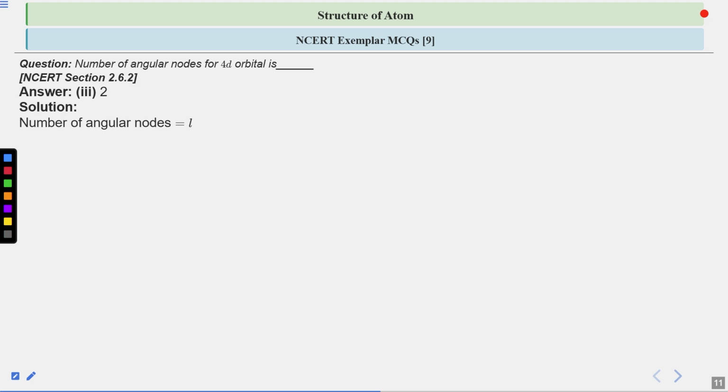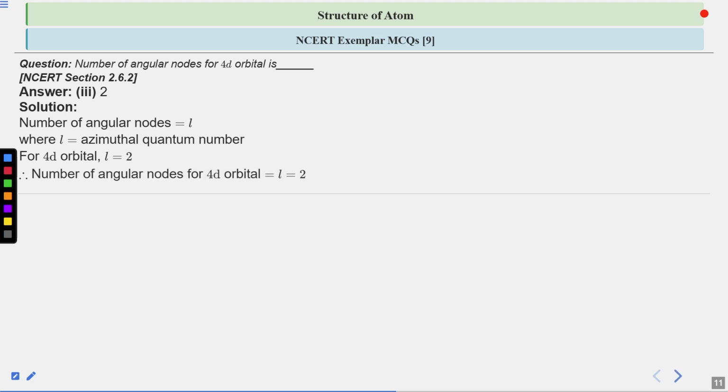The same thing is applied here. Number of angular nodes is equal to l, where l is the azimuthal quantum number. For 4d orbital, the value of l is 2. Therefore, the number of angular nodes is also 2. I guess it is clear to all of you. Any doubt in this question?